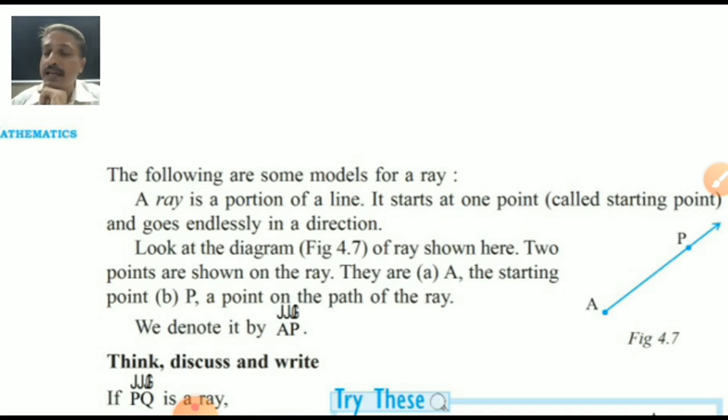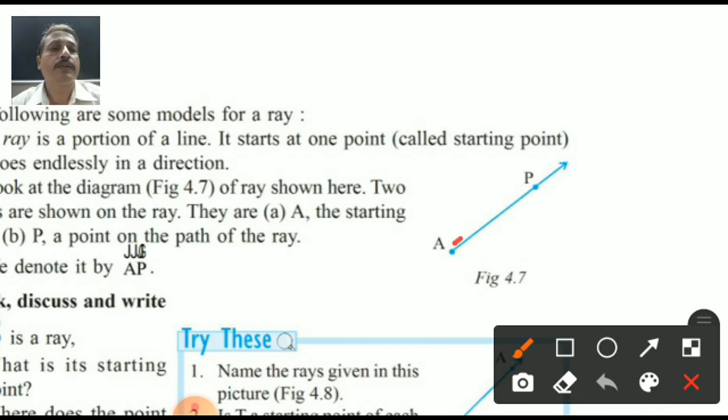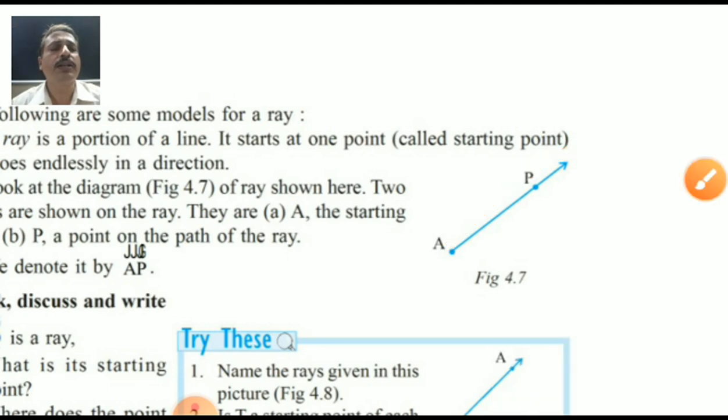Here the example is given, ray AP. See, this is ray AP, starting from A, passing through P. Can you see? You can see the ray AP going continuously in one direction, passing through P.